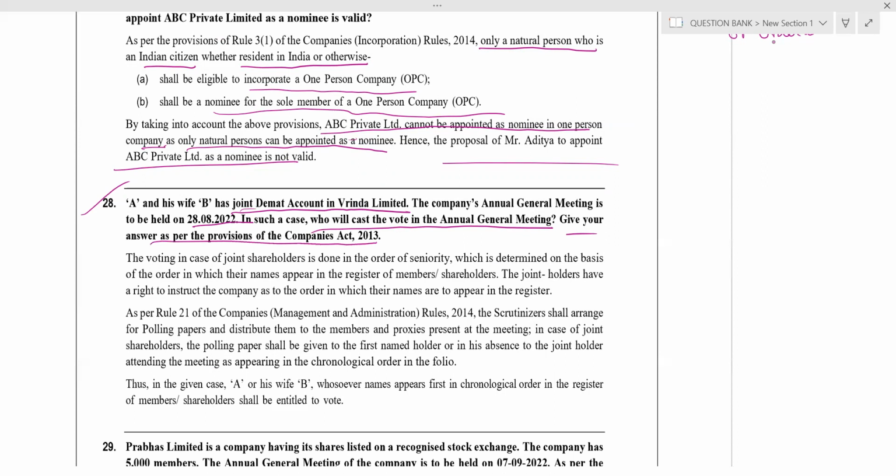Listen, in case of joint holders, voting in joint shareholders. Two people are having a joint demat account. So voting in case of joint shareholders shall be done in the order of seniority.